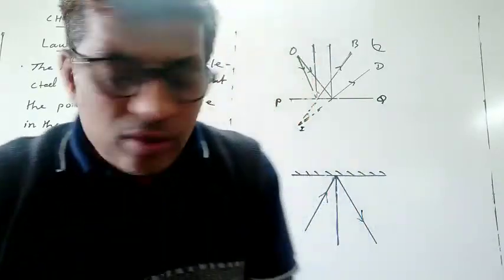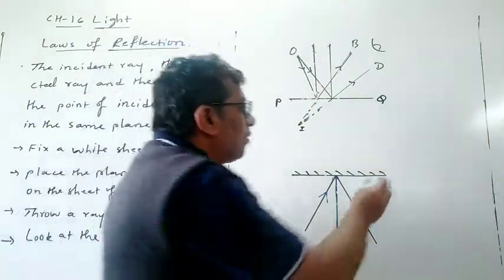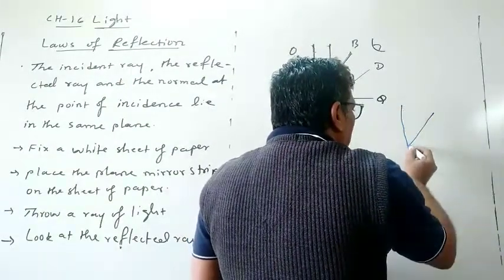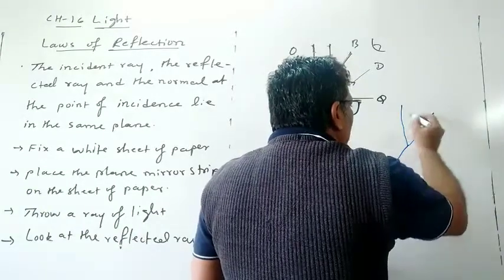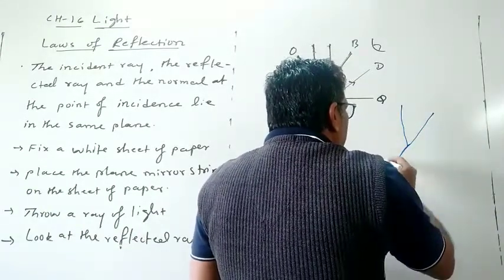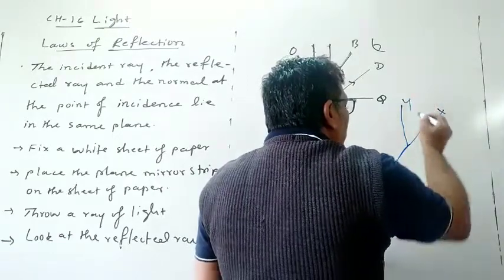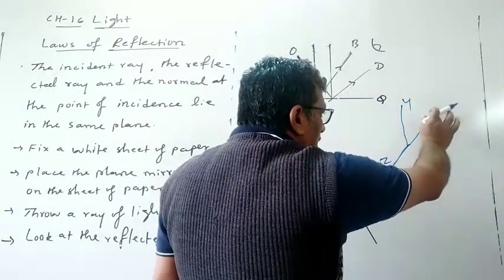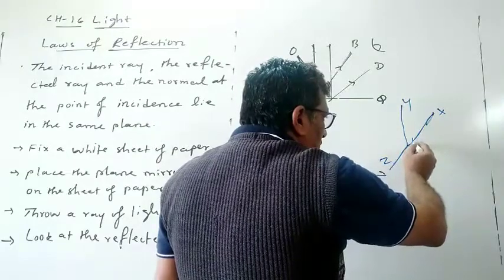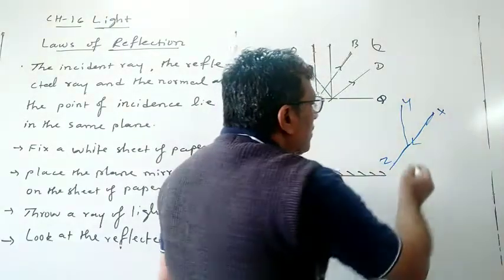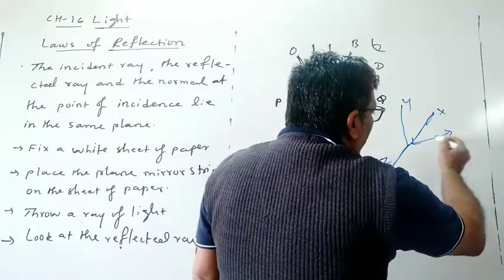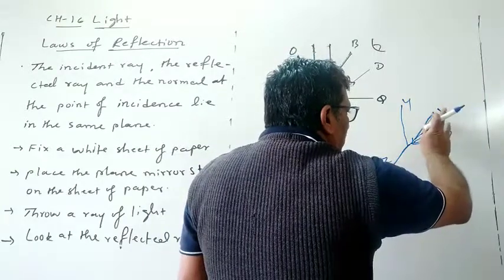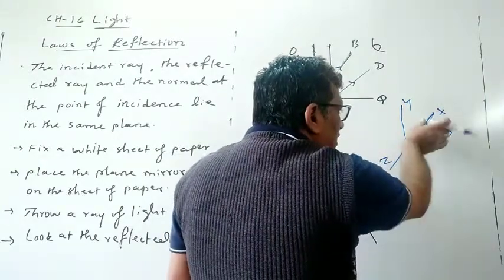For example, we will understand this like this. Consider this is the plane X, this is the plane Y and this is Z. Okay, these are planes. See, try to understand now. Suppose a ray is incident in this plane, the X plane, just to take. What we observe is the reflected ray in the same direction. And here the normal will also be there in the middle, at the point of incidence. So this is now one plane.